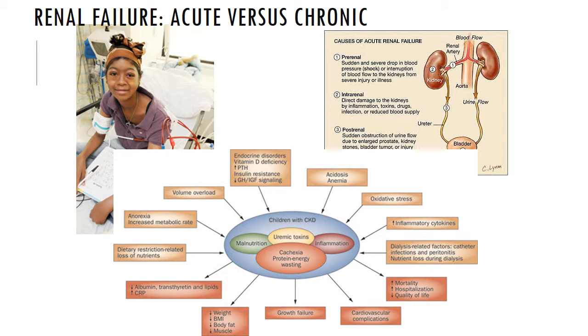So, chronic renal failure affects growth and development. Growth is often delayed, puberty is often delayed, and the uremic environment affects hormones. Children end up on growth hormone injections. Anemia is treated with injections of erythropoietin.